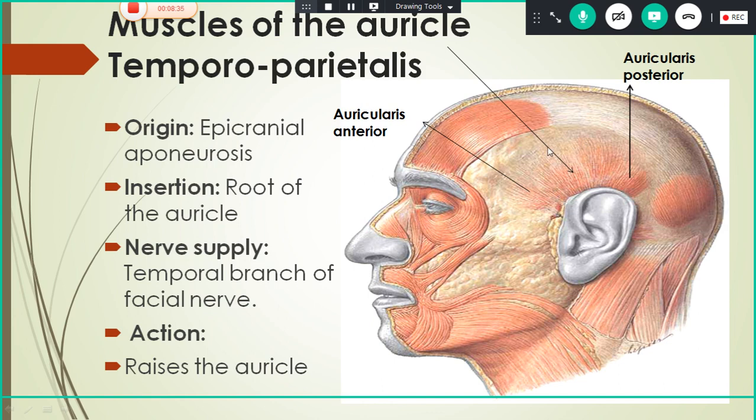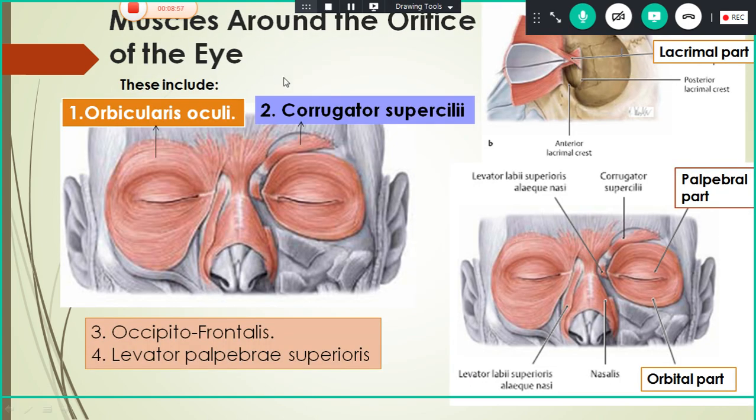Actually the muscles which are grouped around the auricle are anterior, posterior and superior. So all are well developed in lower animals, particularly dogs. Have you all seen the dogs moving the pinna? So that is mainly well developed in the dogs. Okay. So next we will go on to the muscles around the orifice of the eye.